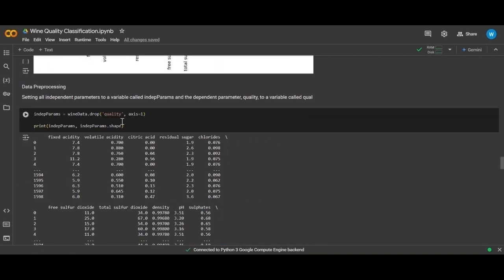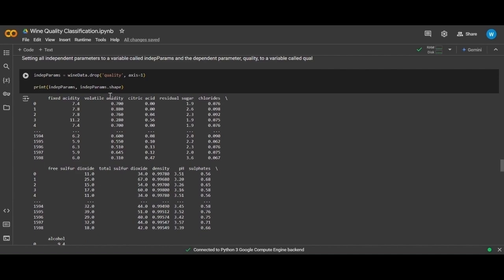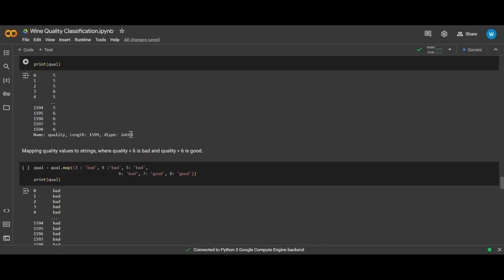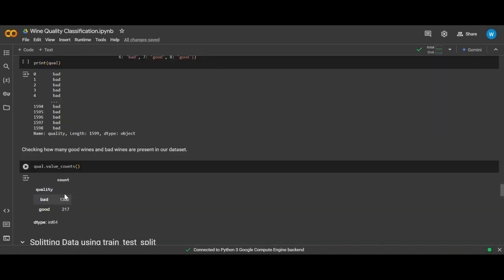So we're setting everything in our wine data except for quality into a separate variable called independent parameters. So these are all the parameters on which quality depends. And now we can do the same, however, we set quality to a separate variable called qual, and this is what is dependent on all these previously mentioned parameters. And here we're going to map it such that anything less than 7 is of bad quality and anything greater than 7 is good quality. And so by doing that, we can say that 1382 wines are of bad quality and 217 are of good quality.